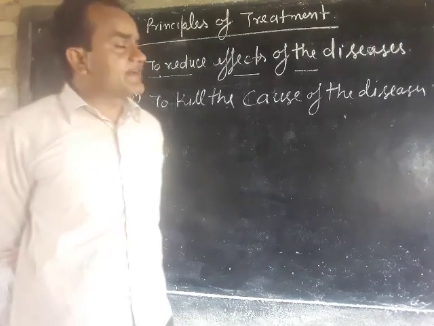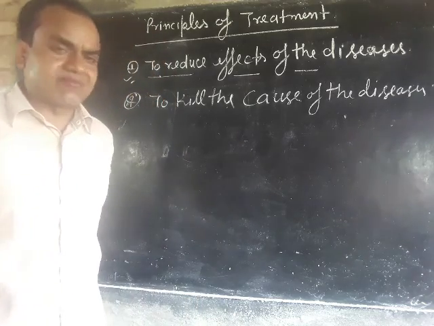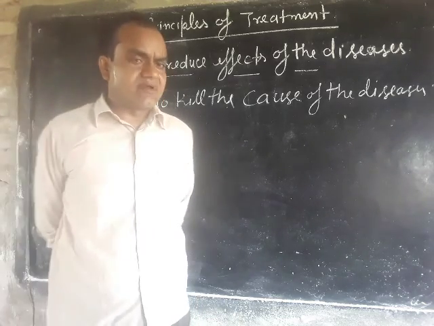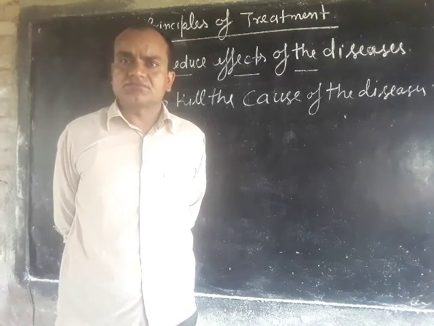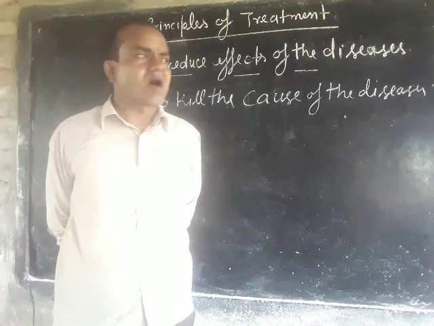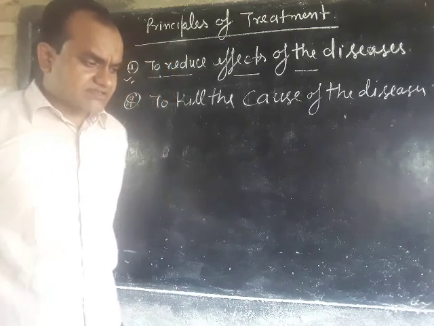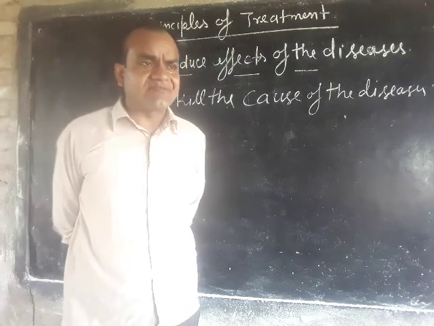to reduce the effect of the disease, such as when we have a fever, body pain, or loose motions. These are symptoms due to inflammation.